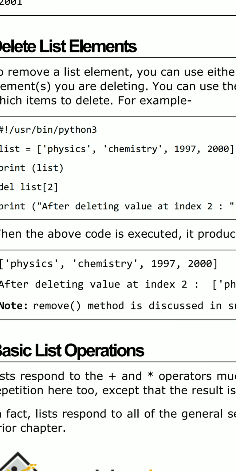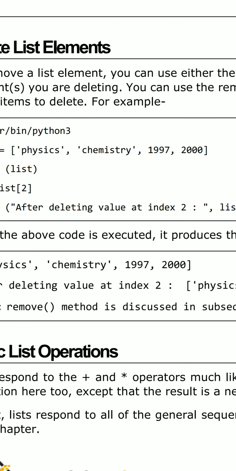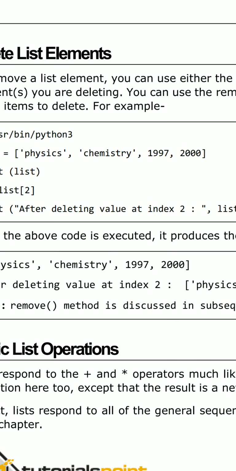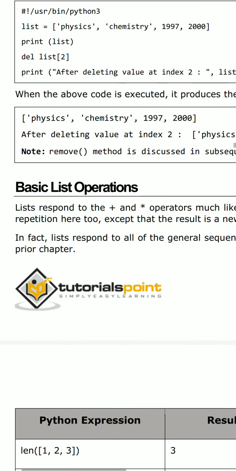At the 0 position I have physics, at the first position chemistry, at the second position 1997. That's why I am deleting the value at the second position, that is 1997. So without 1997, the remaining three are printed on the output screen. This is the way to access and delete list items.